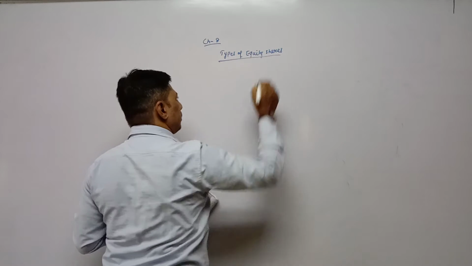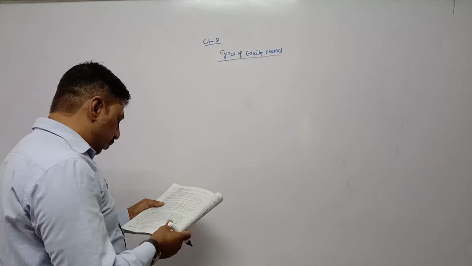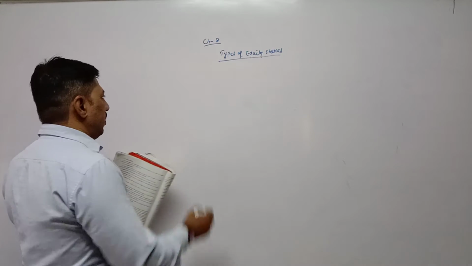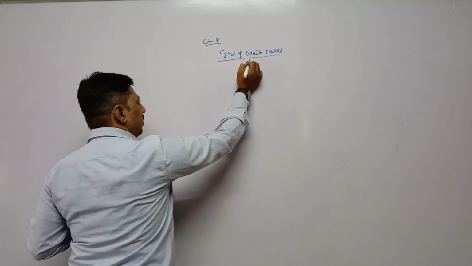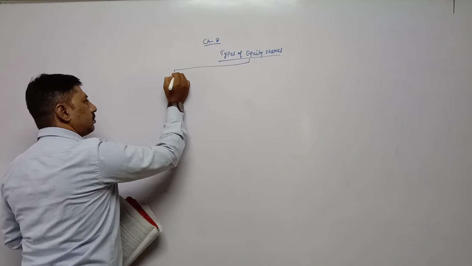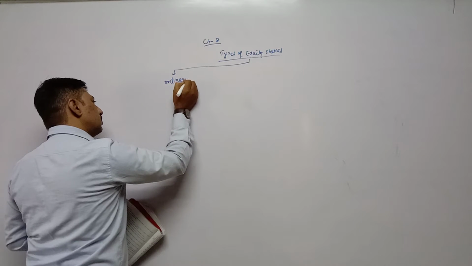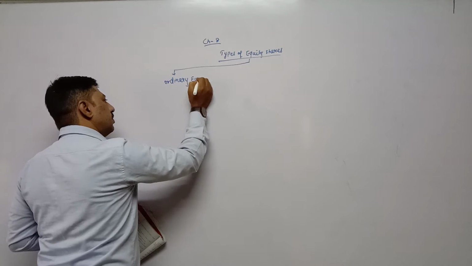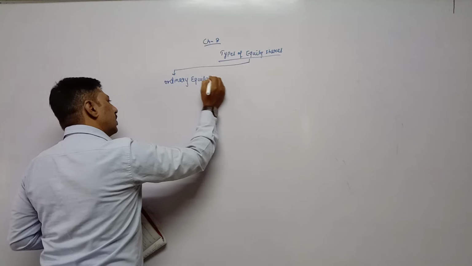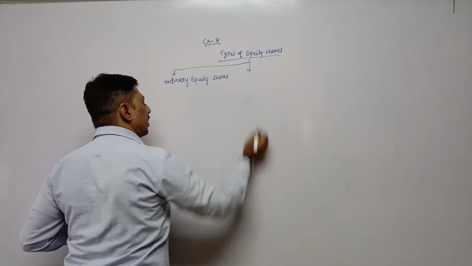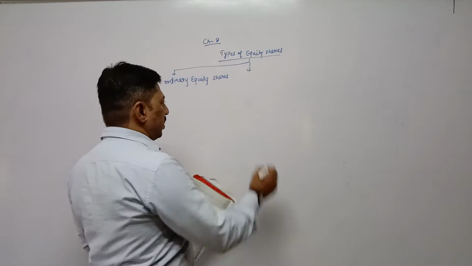According to this textbook, 3 types are given. One is ordinary equity shares. Then the second one is sweat equity shares.